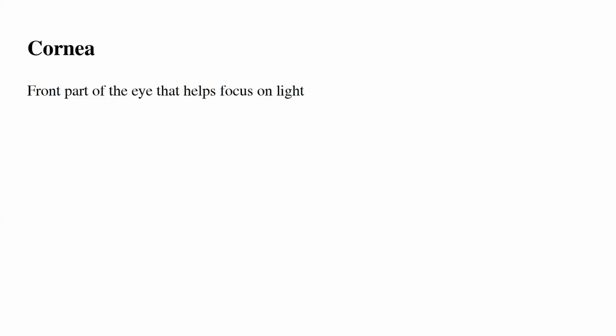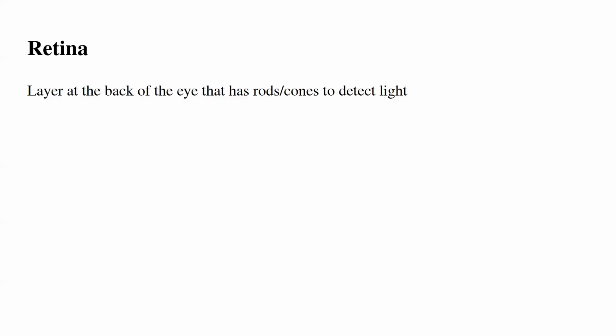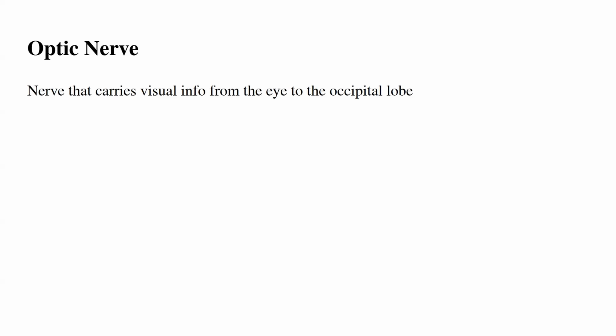Cornea is the front part of the eye that helps focus light. Pupil is the center of the eye that controls how much light enters. Iris is the colored part of the eye that controls the size of the pupil. Retina is a layer at the back of the eye that has rods and cones to detect light. Blind spot is the part of the eye where you can't see because there's no retina there. Optic nerve is the nerve that carries visual information from the eye to the occipital lobe.